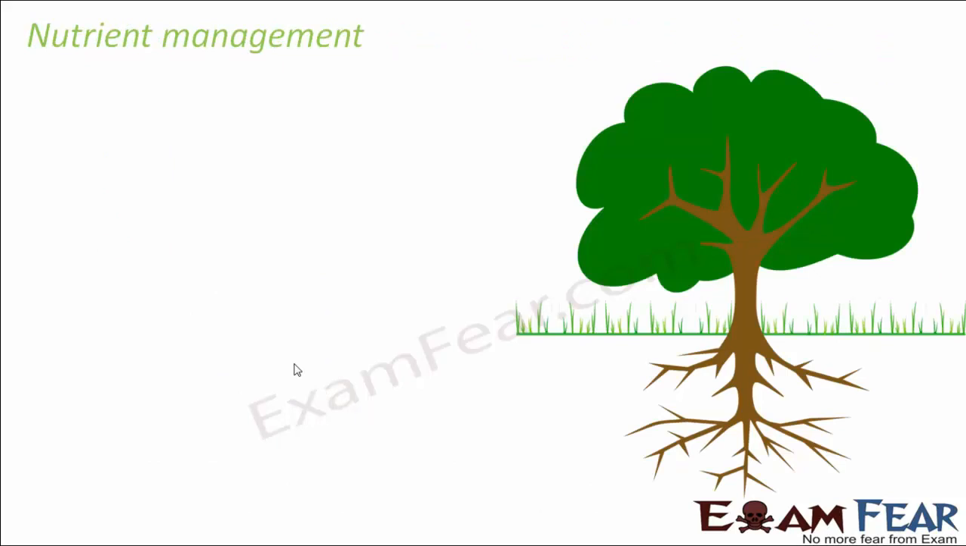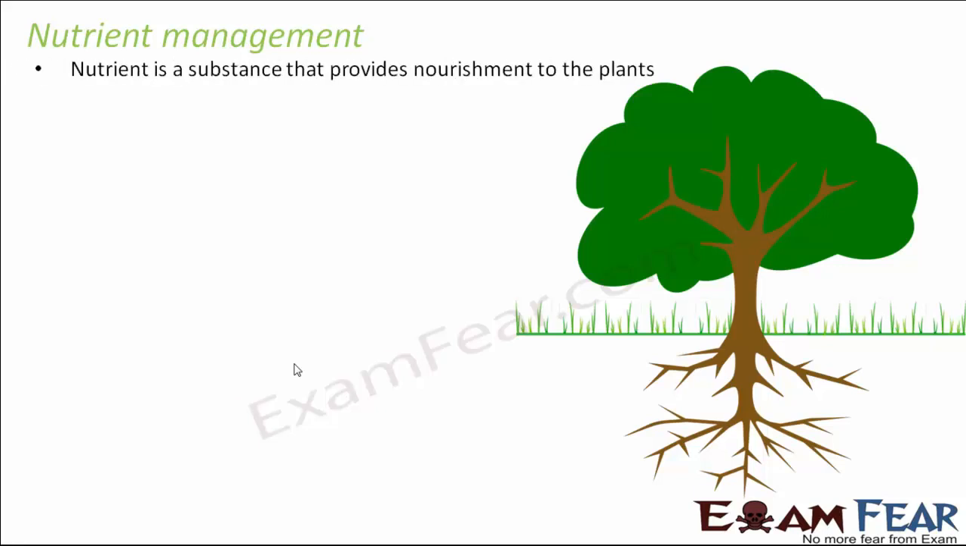Now for crop productivity, we need to provide all that a plant needs. Plants need primarily nutrients. So we have to manage the nutrient supply to the plants really well so that the plant is able to get all that is needed for a proper growth. Now before that, what basically is a nutrient? It is a substance that provides nourishment to the plant.